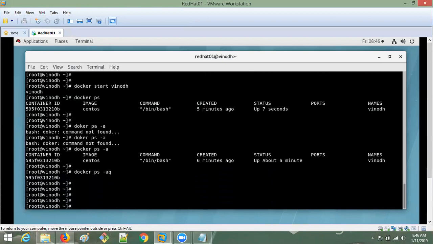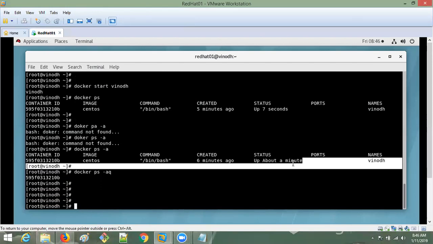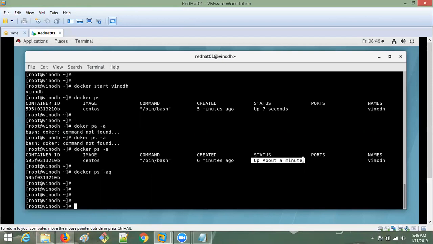Done. Now I want to delete a container. How to delete a container? So now it is running, up about a minute. So this container is up about a minute. It is running. Now I want to delete a container. Can I delete a running container?